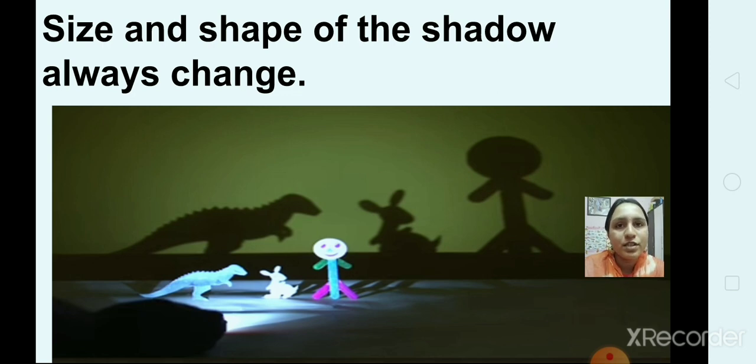What is the shape of the shadow now? Does it look like a toy? Yes. Sometimes it looks like the toy and sometimes not. It depends upon how you are holding the toy in front of the torch. Okay? The size and shape of the shadow always change.